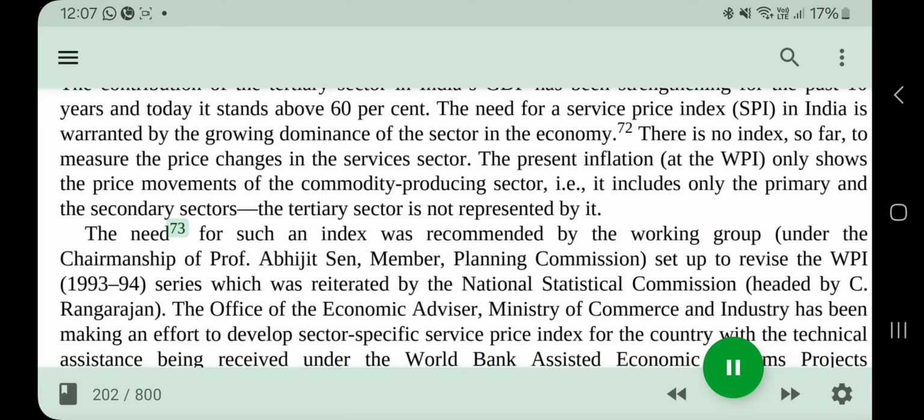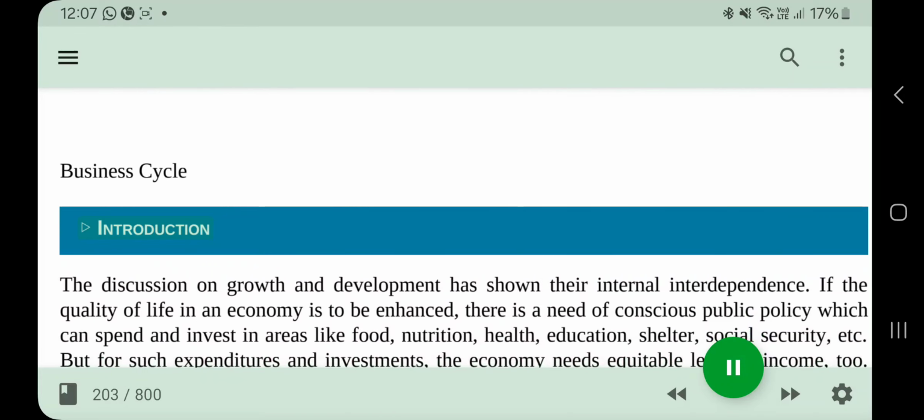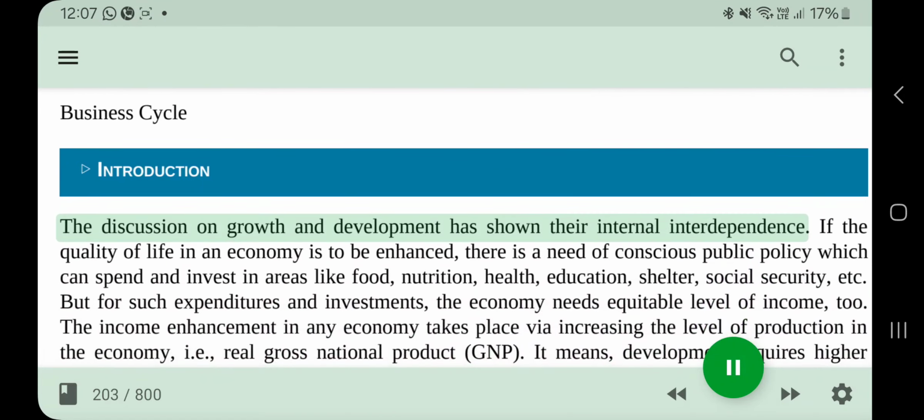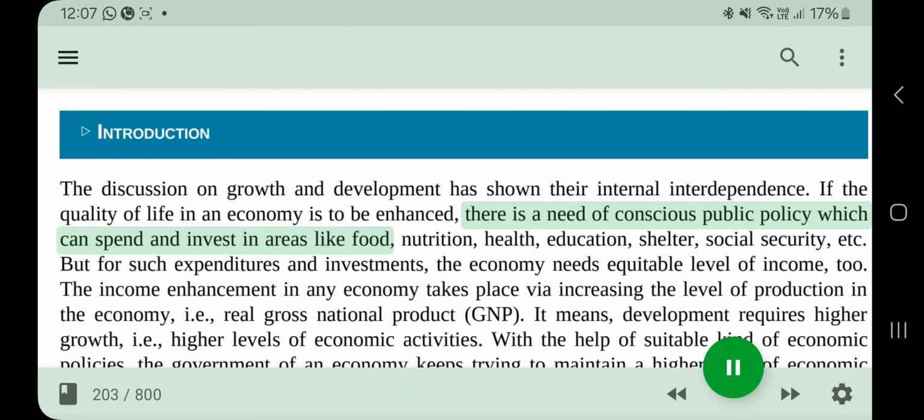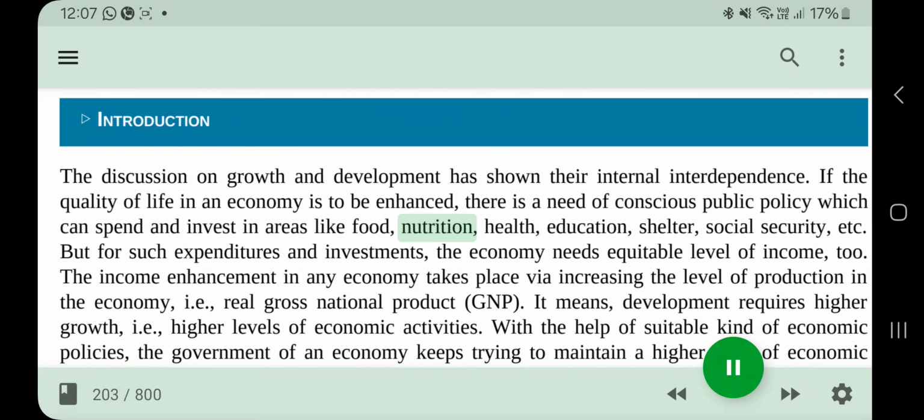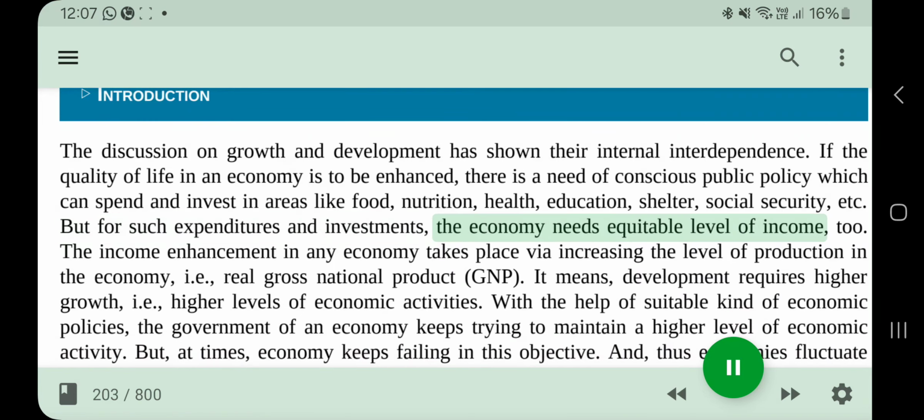Business Cycle. Introduction. The discussion on growth and development has shown their internal interdependence. If the quality of life in an economy is to be enhanced, there is a need for conscious public policy which can spend and invest in areas like food, nutrition, health, education, shelter, social security, etc.